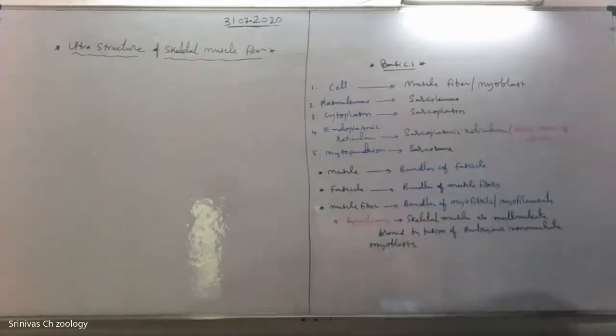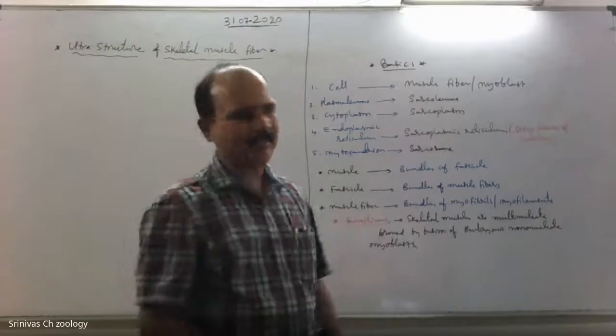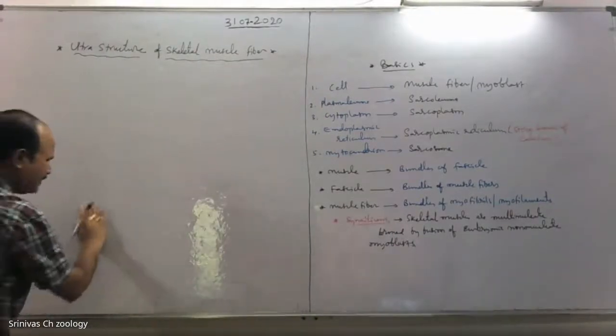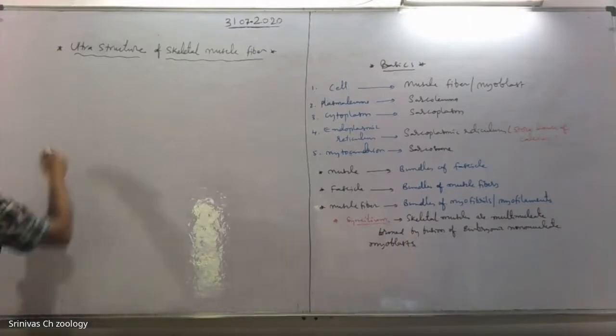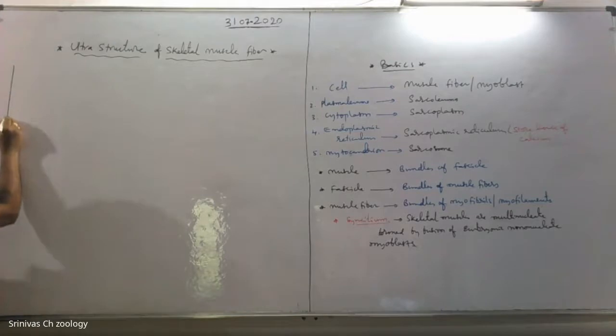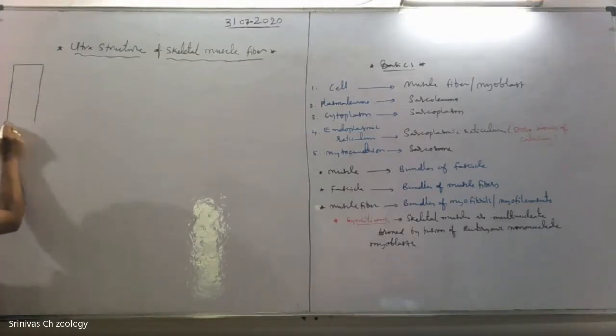Most of the muscles in our body are skeletal muscle type. These are multinucleate, unbranched, striated, and voluntary muscles. This one is the structure of skeletal muscle.